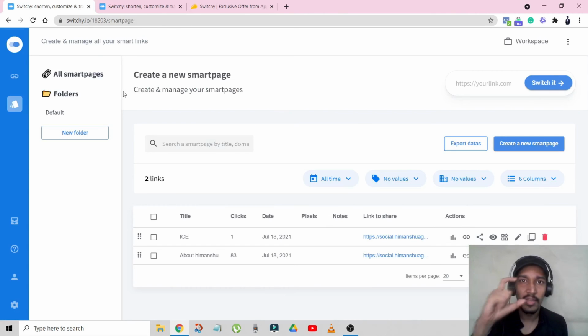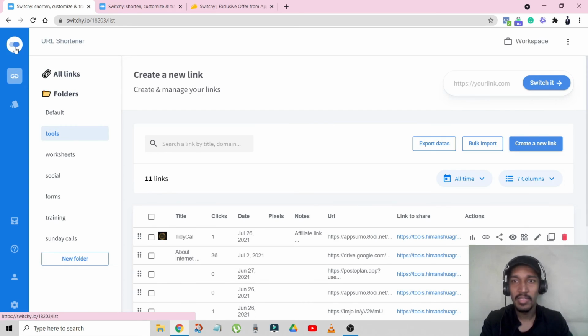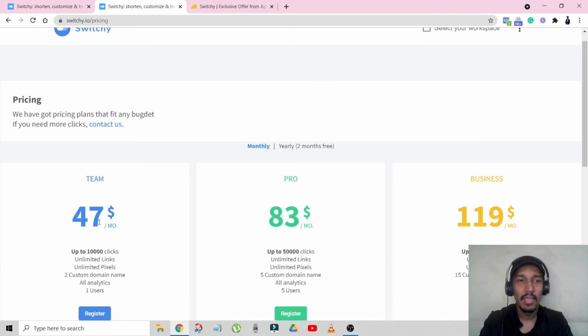Instead of just using a Linktree page where you have many links, you can have a whole Smart Page where you can embed things, add animations and do every kind of stuff. So that is Smart Pages, that is linking. I think I've covered everything. You can add new folders from here. The only thing remaining is price, and it comes in three prices: $47, $83 and $119.